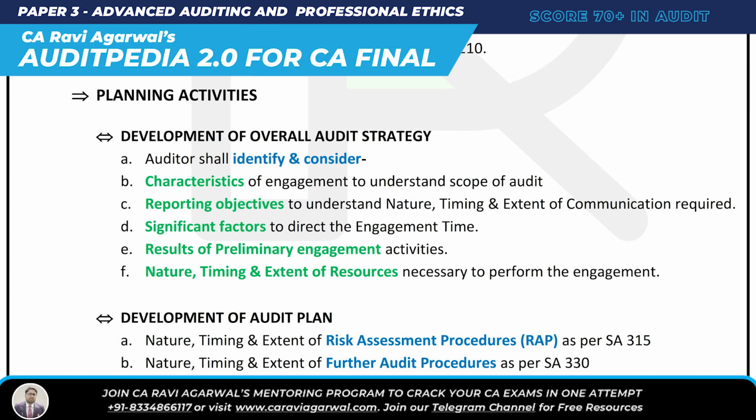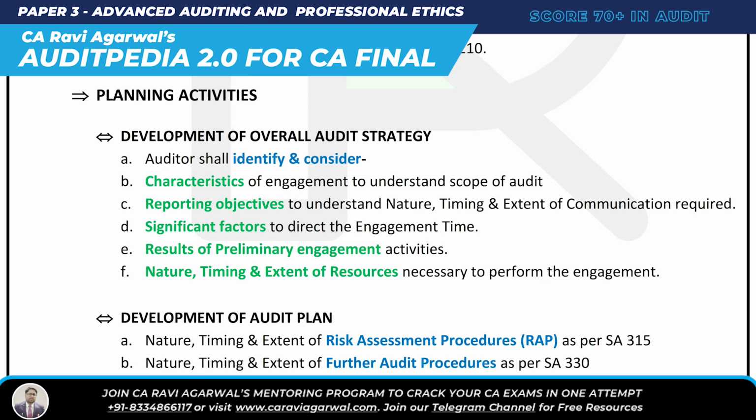Okay, see, development of overall audit strategy. How many points are there? I believe there are 5 points. So I made a mnemonic called CORNS. It's not written over there; you write it because I'm teaching you. CORNS. You like corn, no? It's CORNS. So development of overall audit strategy: what is the mnemonic? CORNS.